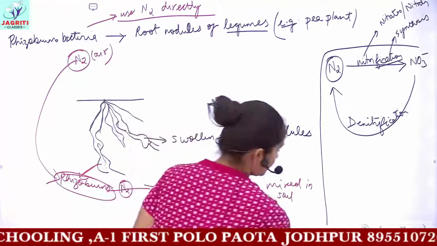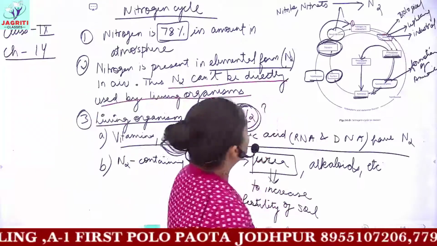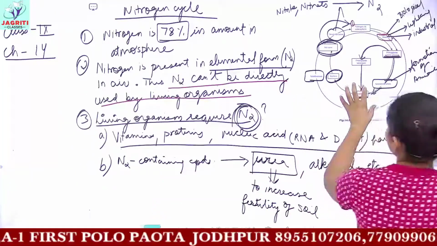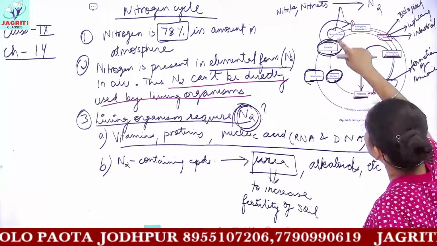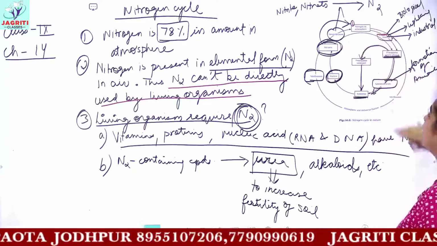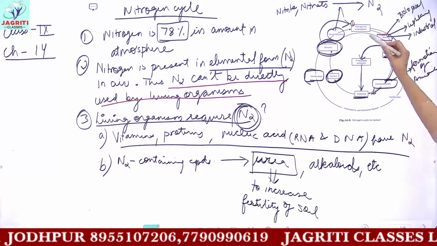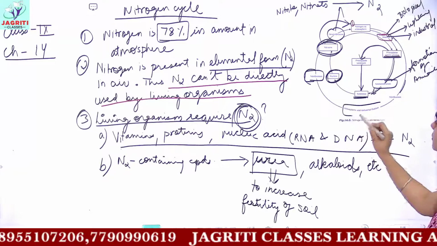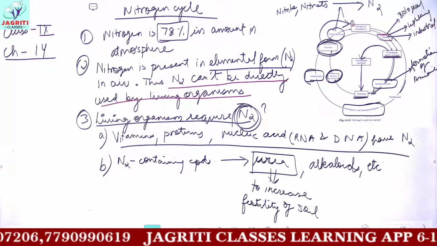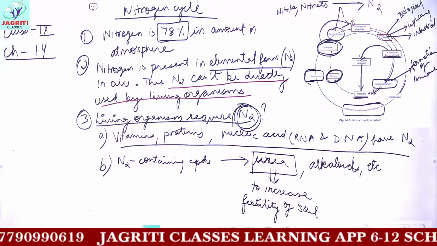So now, when from the ammonia you have the formation of nitrites and nitrates, and again when nitrogen is formed, it is called denitrification. And then the third process is nitrogen fixation by industrial process. So I hope now this cycle is clear.